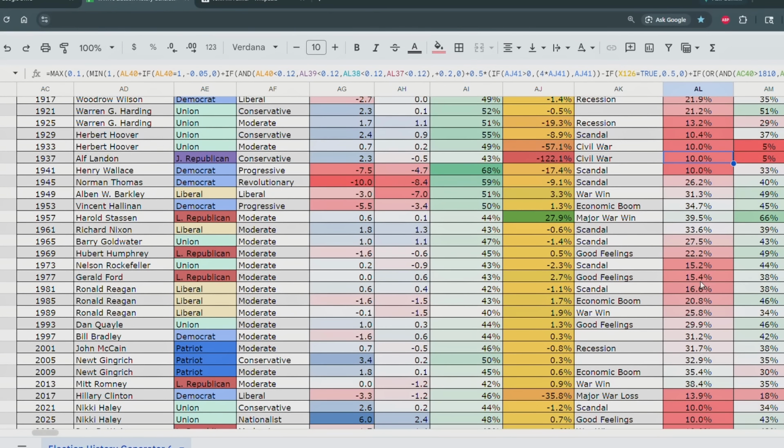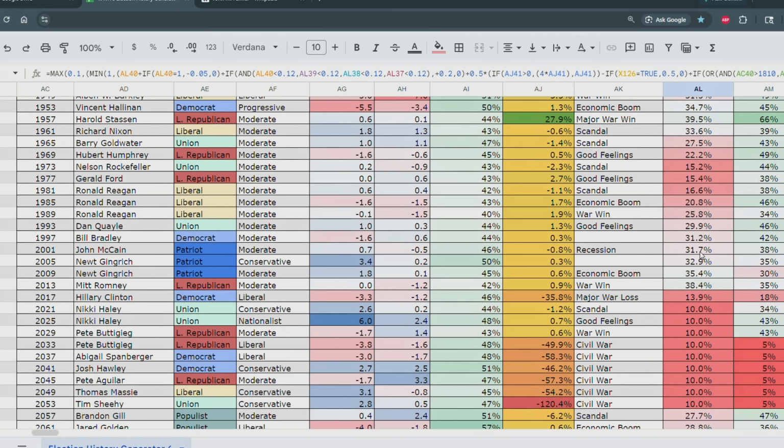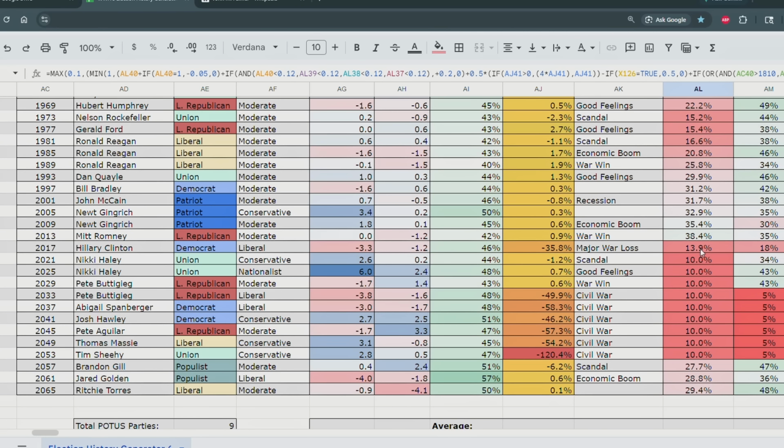Now, I hate to sound a bit un-PC, but this might be comparable to a country like Mexico or Peru or something like that, where there's constant political instability and constant political feuds between major presidential factions. So look at that. Let's see what happened here. Hillary Clinton, major war loss. That's not good, President Hillary Clinton. So she must have lost 2017, maybe a war against Russia or something like that for such a big value.